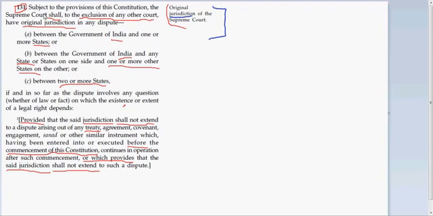It says, subject to the provisions of this Constitution, the Supreme Court shall, to the exclusion of any other court, have original jurisdiction in any dispute listed below. Basically, it says the Supreme Court shall, to the exclusion of any other court. It means that only the Supreme Court has jurisdiction over the listed items here. No other court has any jurisdiction over these items.